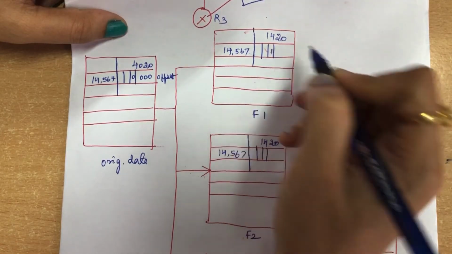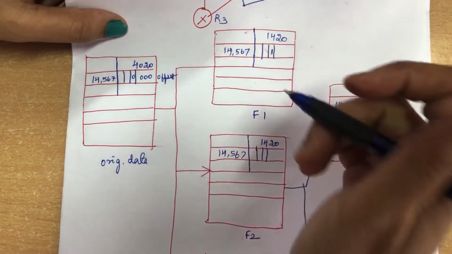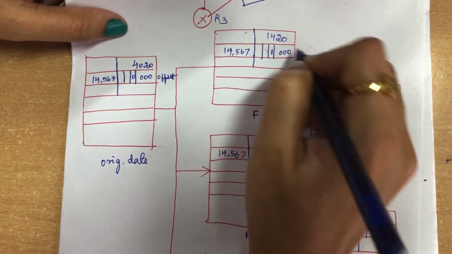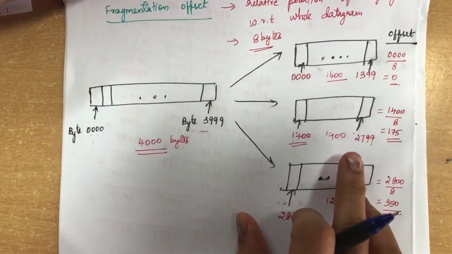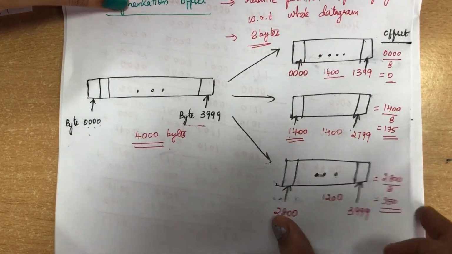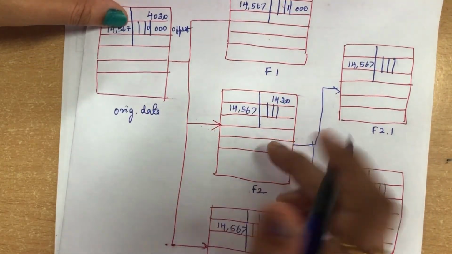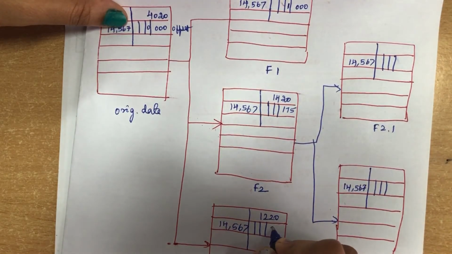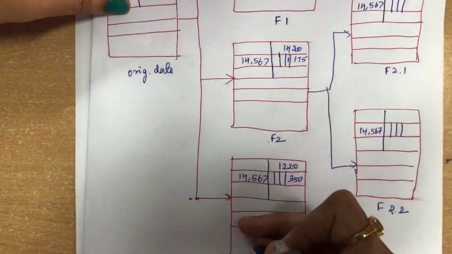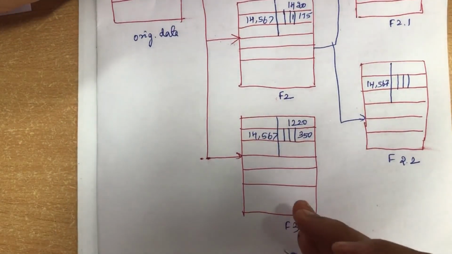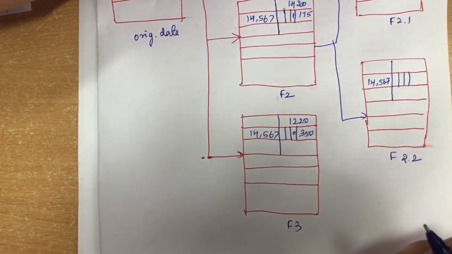The M bit over here is 1, because you still have more fragments, so we set the M bit, the flag bit, to 1. And the offset value, as I told you in the previous case: for the first fragment it is 0, for the second fragment it is 175, and for the third fragment 350. That value you have to mention over here. The M bit for the second is also 1, since you still have more fragments. But coming to the last fragment f3, it does not have any other fragment next to it, so the M bit value will be 0.